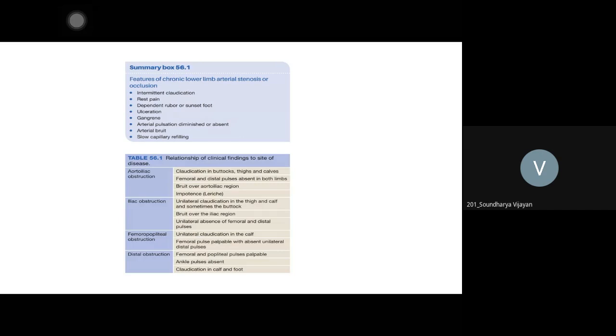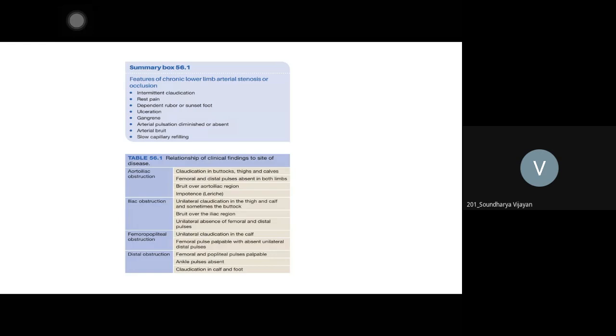It is very difficult to palpate the aorta in an obese patient. In a lean patient, you can still try to palpate aortic pulsation. Usually, aortic pulsation cannot be palpated. External iliac can be palpated, but internal iliac you cannot palpate. External iliac is palpated above the mid-inguinal point. Femoral artery is palpated distal to the mid-inguinal point, I told you. So all these pulses you have to examine and look for any bruit.